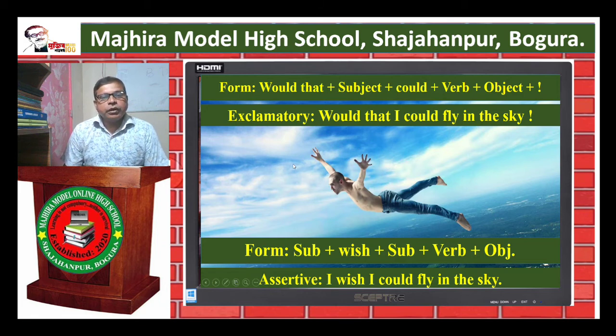If, had, would that: instead of these we use wish. So it is very easy to memorize.